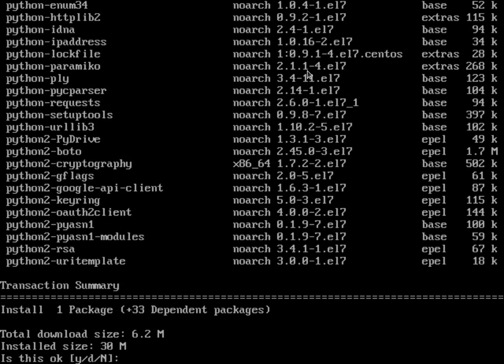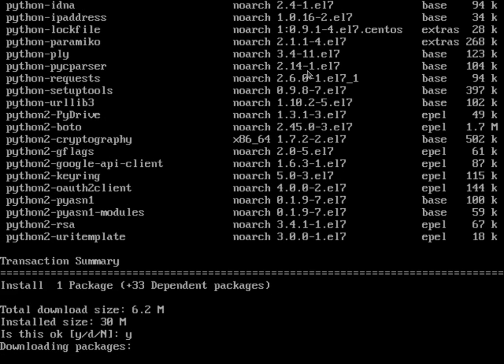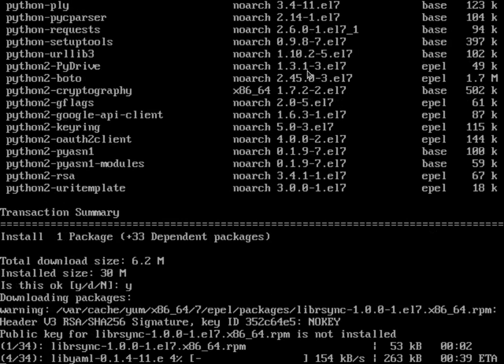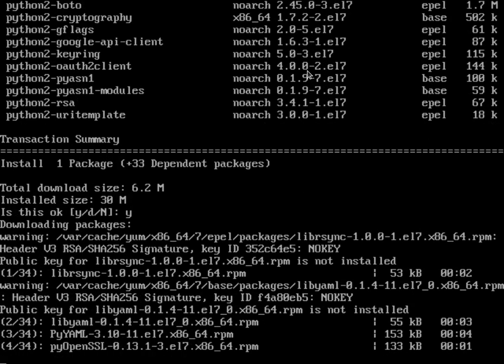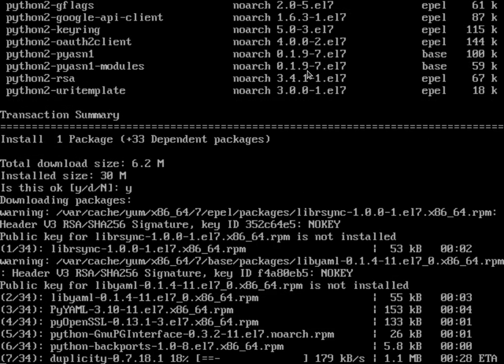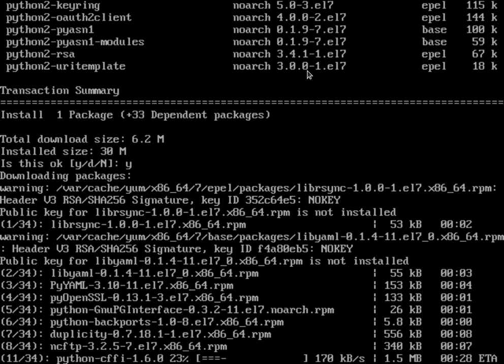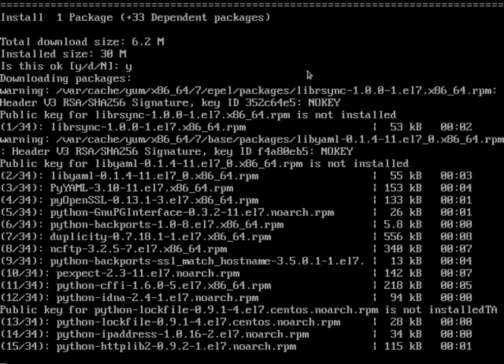And it has found it, and it has figured out everything that it needs to install. So we will just answer yes and allow it to download the required packages, and it will then install those for us.